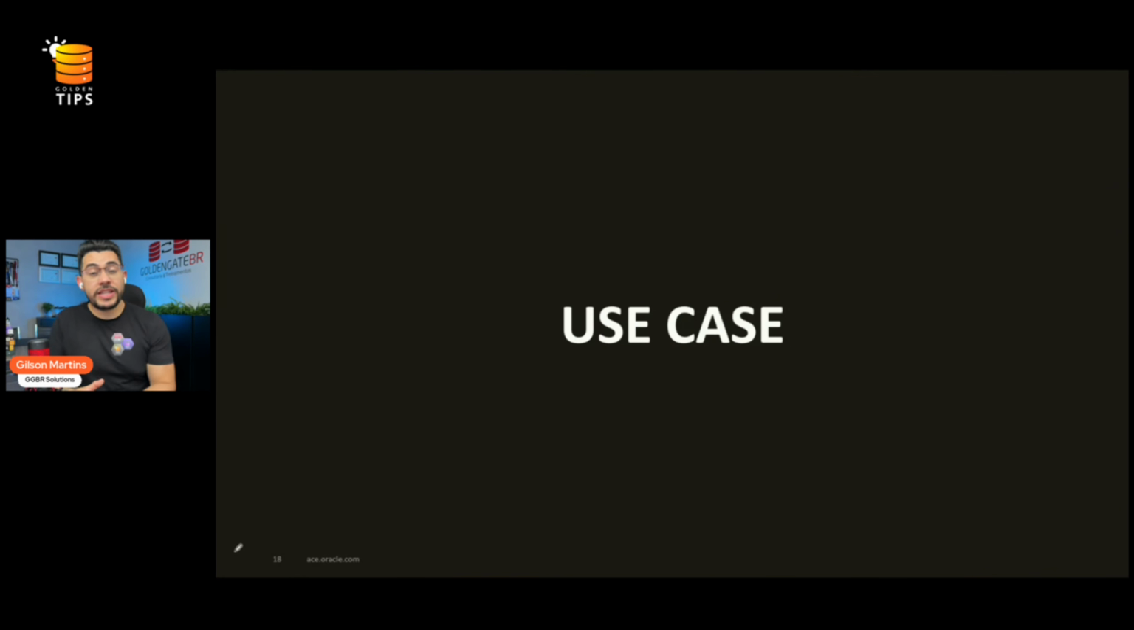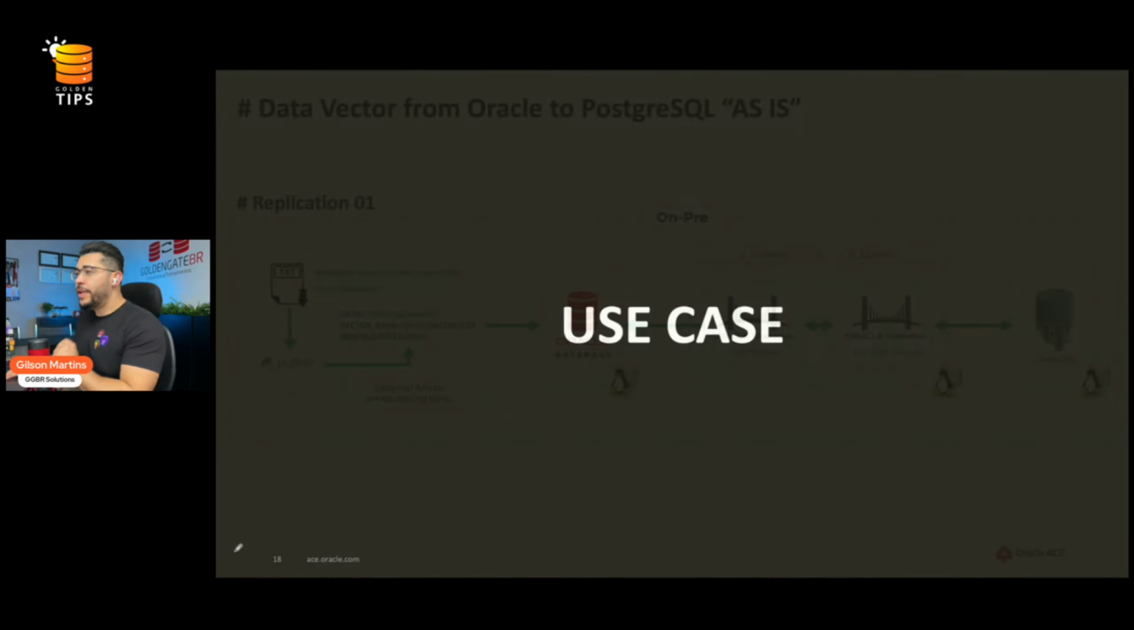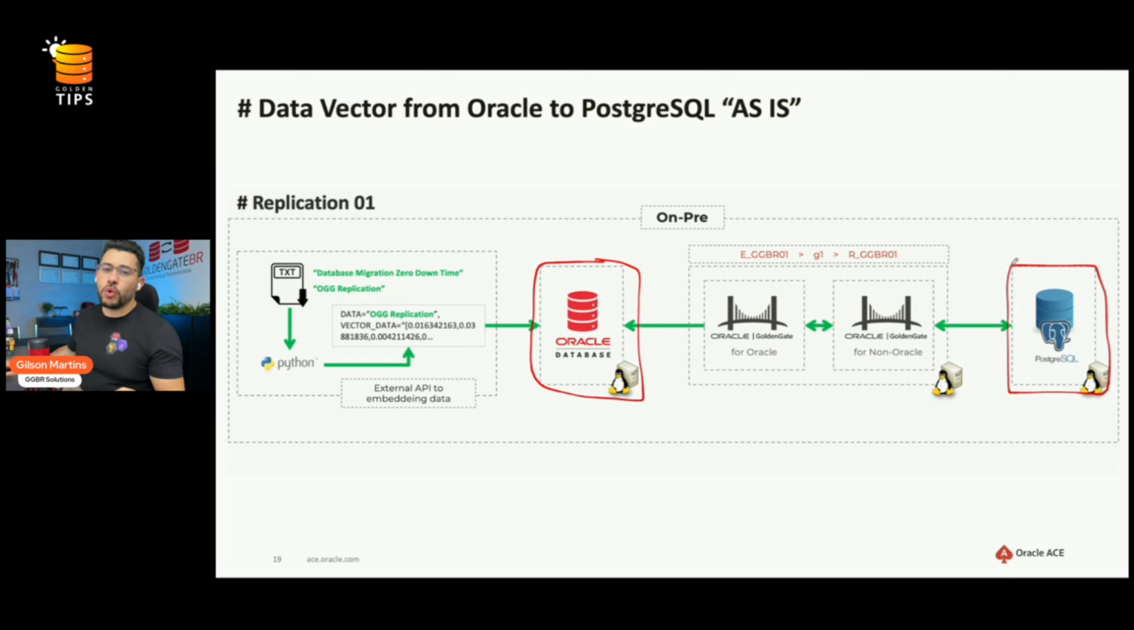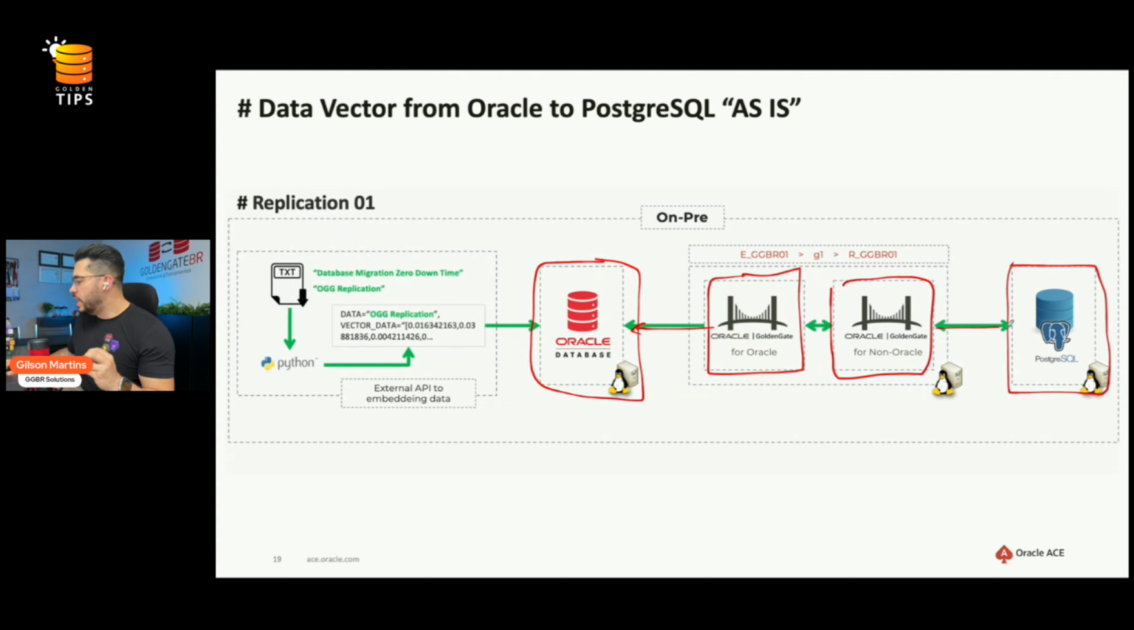Now I'm going to demonstrate how it works. In this first example, we are doing a data vector replication from Oracle to Postgres as is. We have an Oracle database as a source and a Postgres as a target. As you might know, when we are using heterogeneous databases, we need different GoldenGate instances. So we have a GoldenGate instance for Oracle to capture the data, and another GoldenGate instance for non-Oracle to deliver the data to the Postgres.